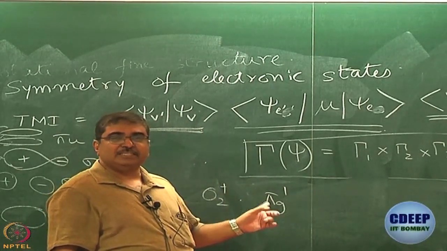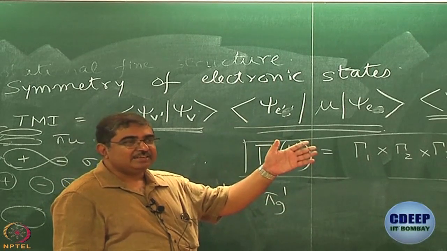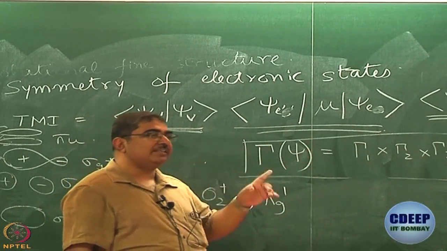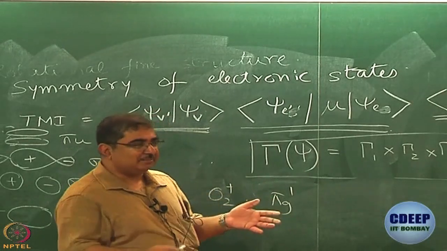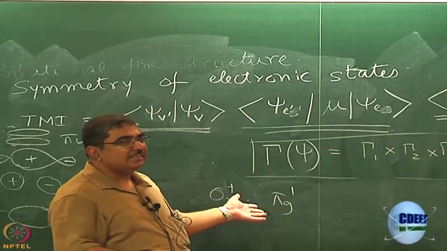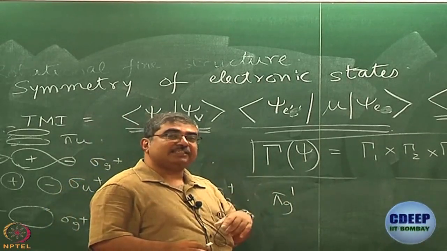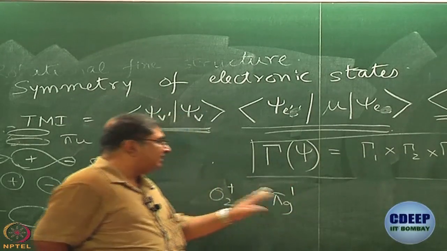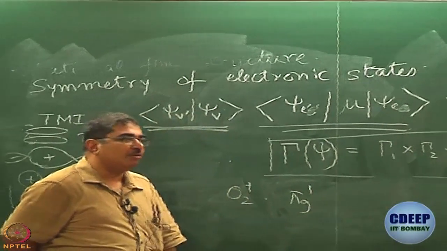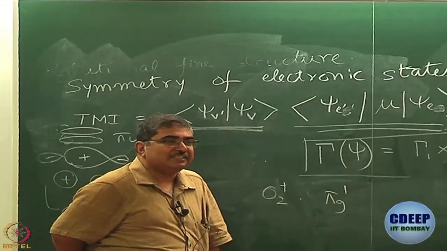Dioxygen with a plus charge, pi g 1. What will be the symmetry of the state? Same symmetry as the orbital that is singly occupied. Okay. It is sort of whole formalism, it is not whole formalism. In this case it is straightforward because only one orbital is there, but suppose I had 3, how many total electrons can be there in pi g? 4. So, if all 4 are filled for oxygen, what will be the charge?